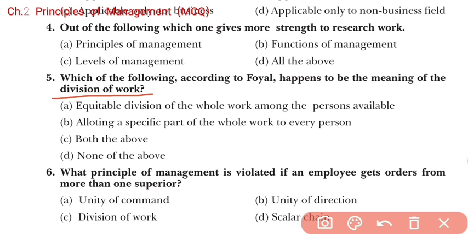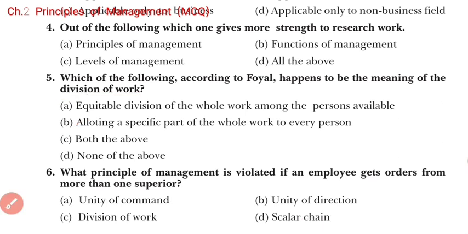So now we should read the options to find out the answer. Option number A is equitable division of the whole work among the persons available. Option number B, allotting a specific part of the whole work to every person. Option number C, both the above, and option number D is none of the above. So what will be the answer, students? So simply we can find allocating a specific part of the whole work to every person. Right? Now see the next questions.